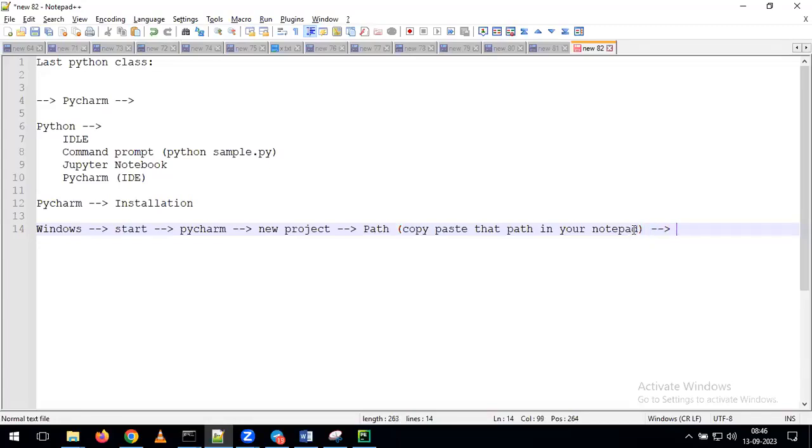After that, just click on OK or Open, whatever the option is. The location path, right? Yes, the location path. If you want, you can change the path also, but we'll do all those experiments later. For now, give the same path. Don't make any changes, just copy paste that path into your notepad for future reference.